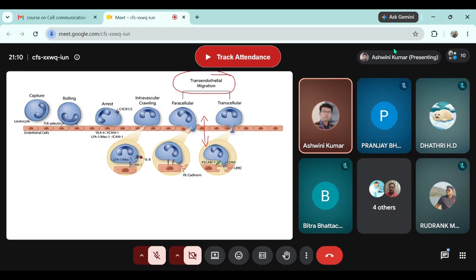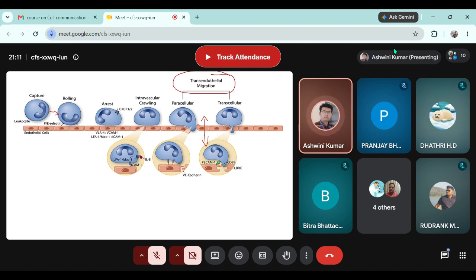So what happens? In a normal condition, the leukocytes are always rolling. They keep on rolling over the endothelial layer. As soon as they get a call from the cytokine and chemokine that there is an infection that you must reach immediately... Now, suppose this neutrophil keeps on rolling, like this is a rolling neutrophil.